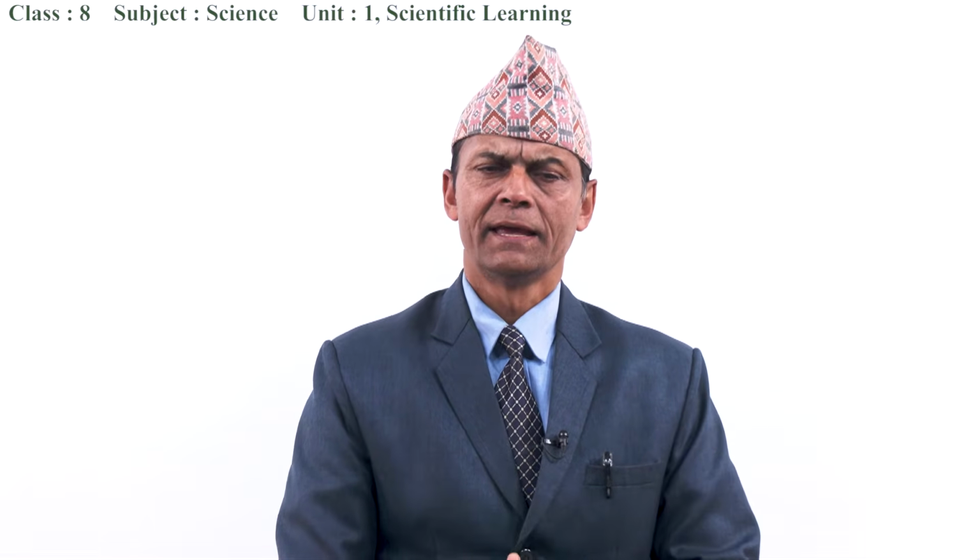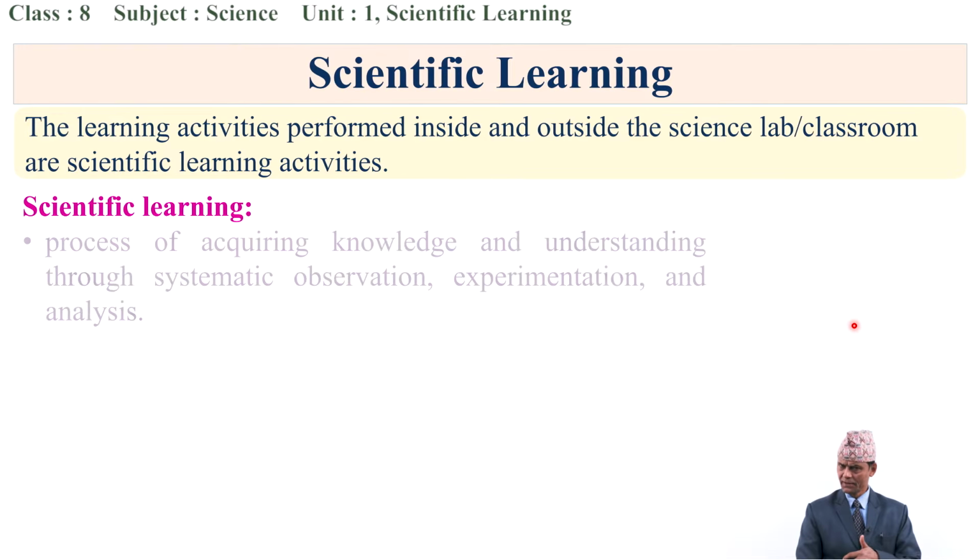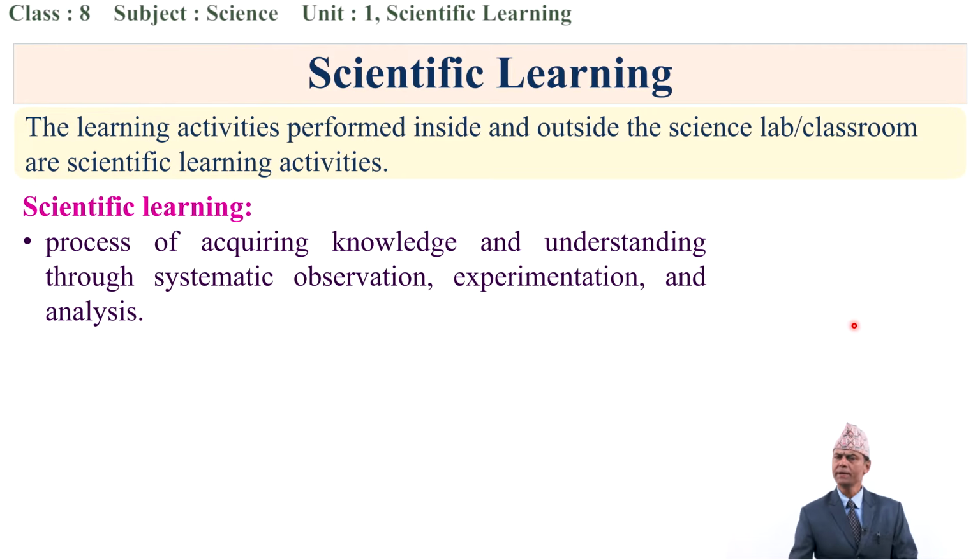Dear students, in the scientific learning process, look here, the process of acquiring knowledge and understanding through systematic observation, experimentation, and analysis. Let's repeat it. Scientific learning is a process of acquiring knowledge, gaining knowledge, and understanding through scientific observation, experimentation, and analysis. We can do an experiment, we can get the result from the experiment, then the result can be analyzed. We can observe systematically wherever we are.